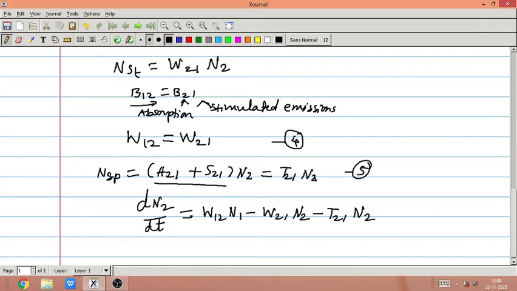A21 is the probability of spontaneous emission, and S21 covers non-radiative transitions. We club all these radiative and non-radiative transitions together, and call A21 plus S21 equal to A21.